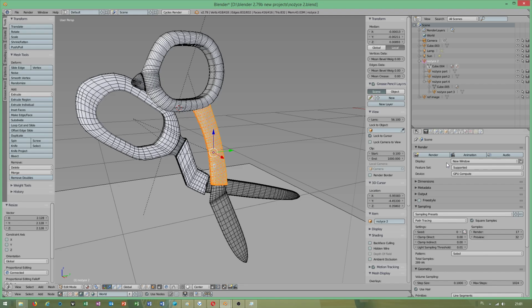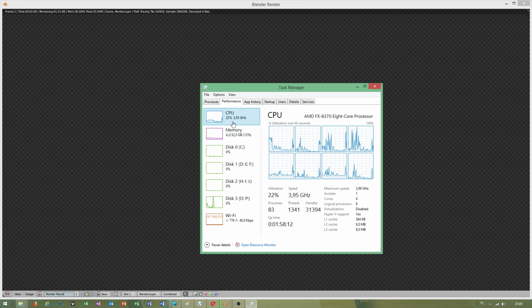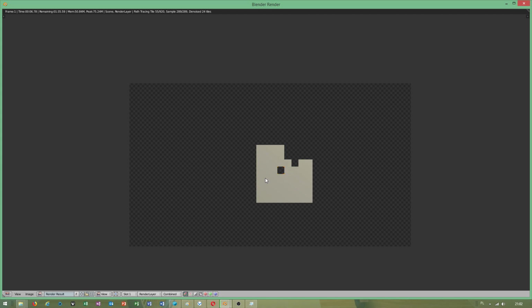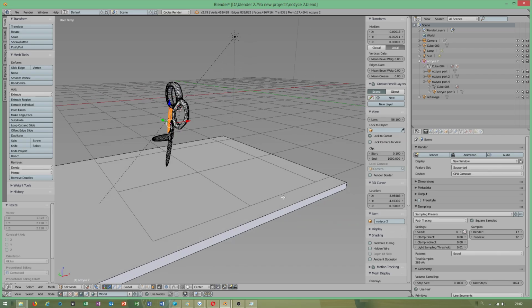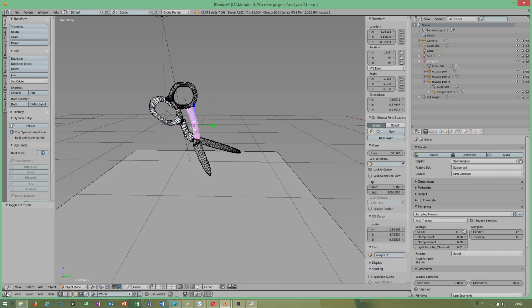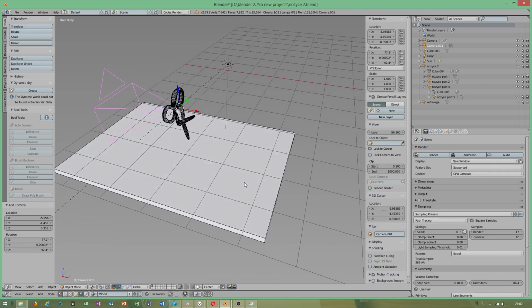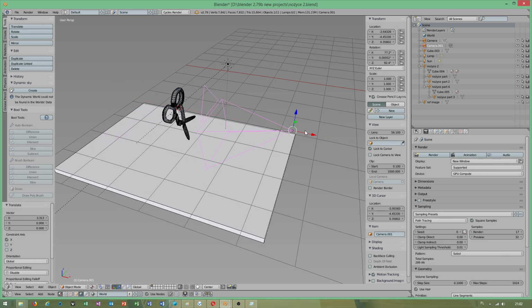Now let's check our render time. You see, CPU usage is not too bad. I probably didn't switch to the proper viewport. Sorry for this. Make sure you add the camera. I wanted to show you. I do things too fast.